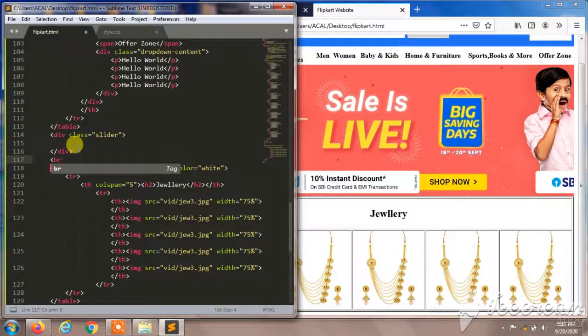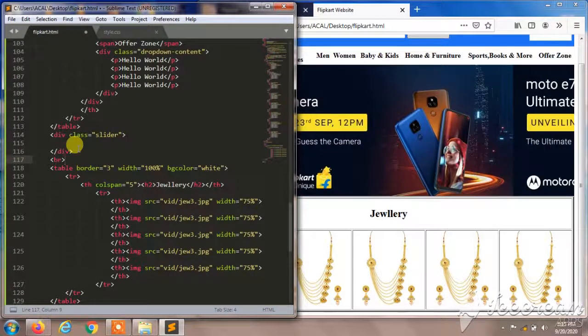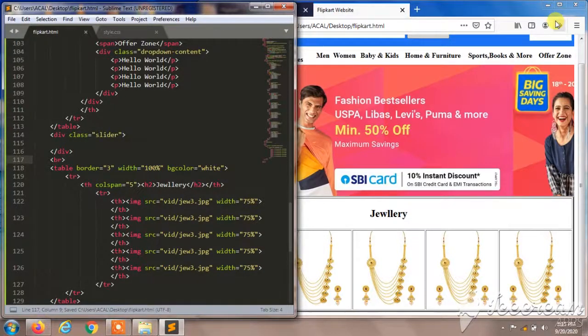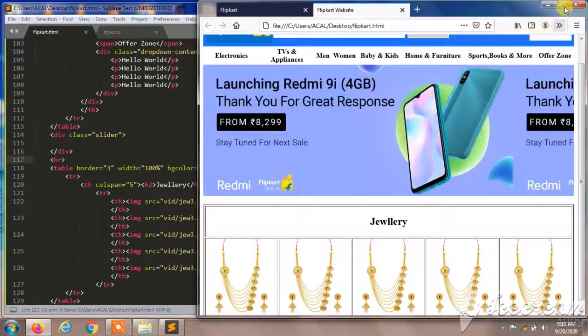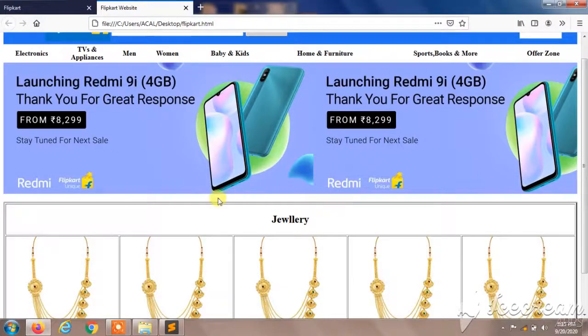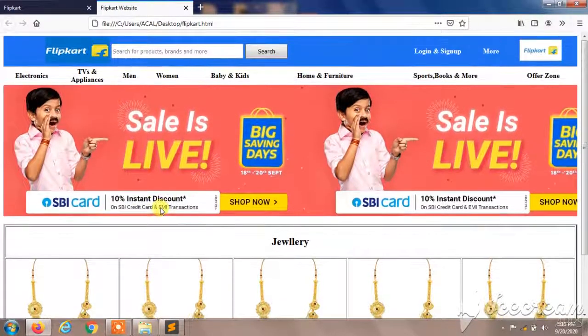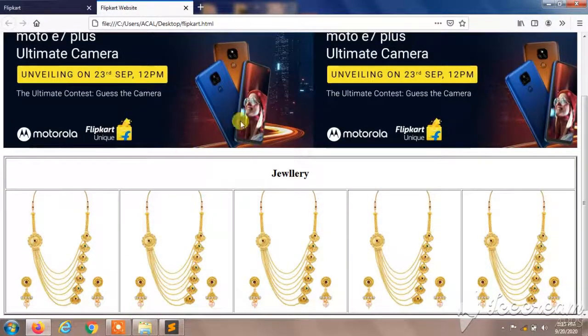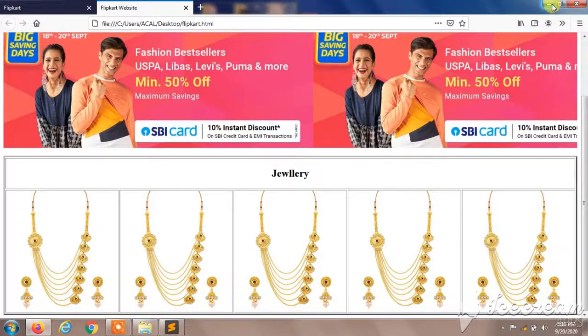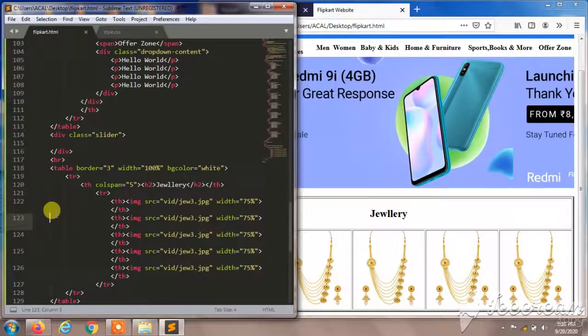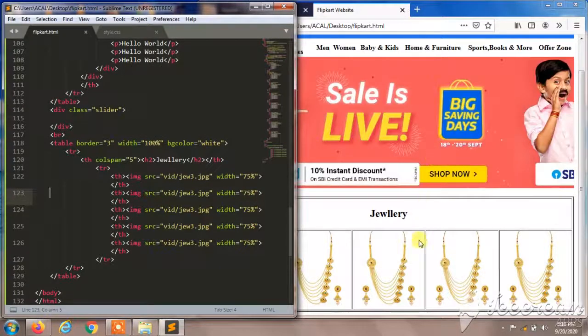So I'll give br command to make some distance over here after slider. It divides some distance between this, so I'll minimize this. Okay, here I'm going to copy this for 10 times.